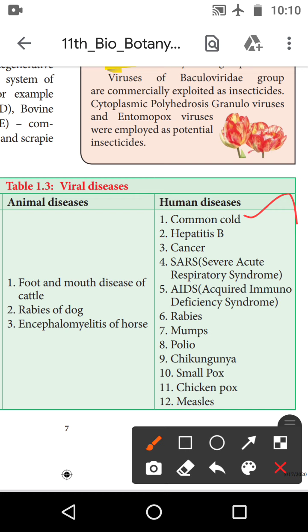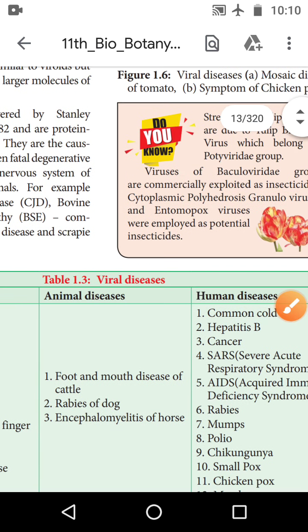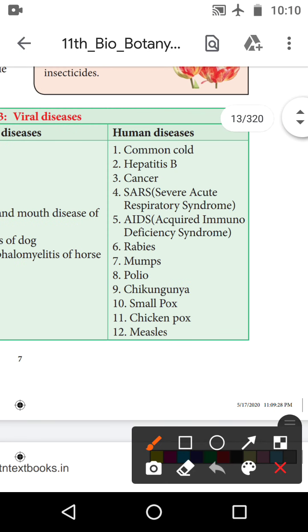Yes, in children there is always a running nose, with the presence of a handkerchief. Yes, so this is the common cold. In children the immunity power is very low, so they are easily affected by the common cold.